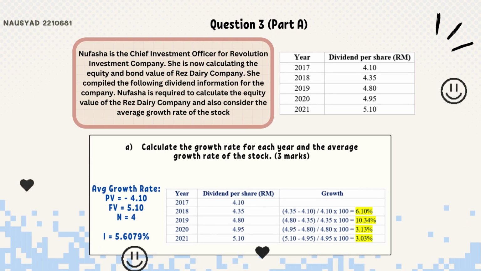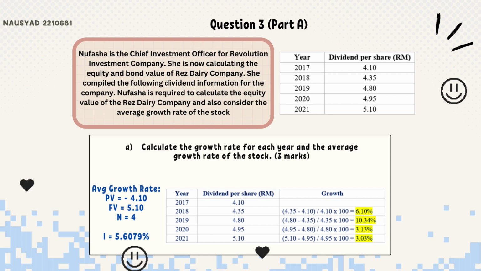Moving on to the next question, question 3, part A. In this question, Mufasha is required to calculate the equity value of the company and also to consider the average growth rate of the stock. We are given the table above, the dividend per share from 2017 to 2021. So the question asks us to calculate the growth rate for each year and the average growth rate of the stock.